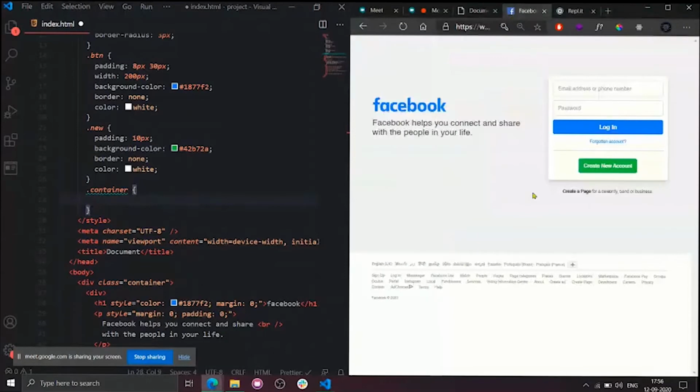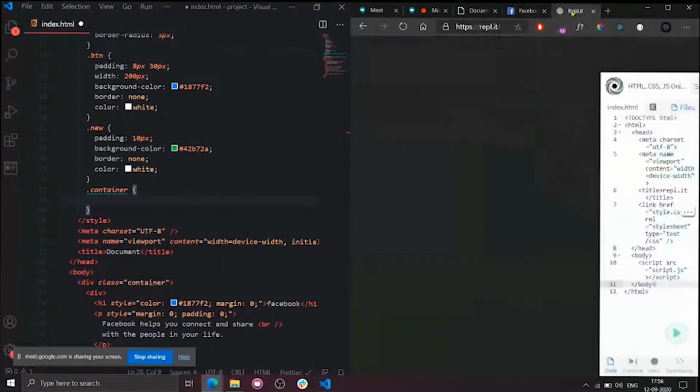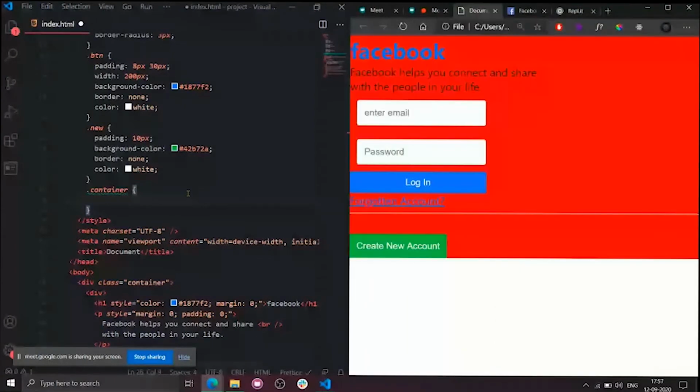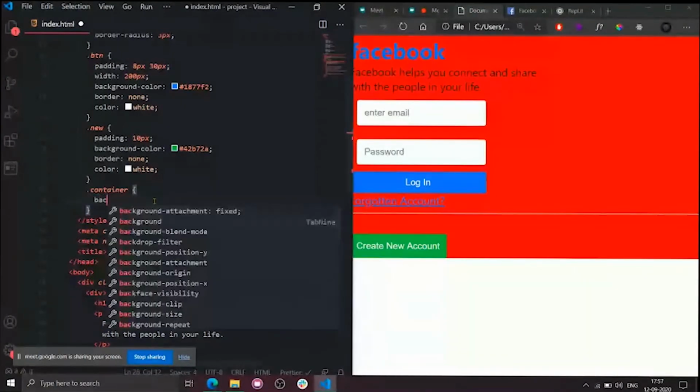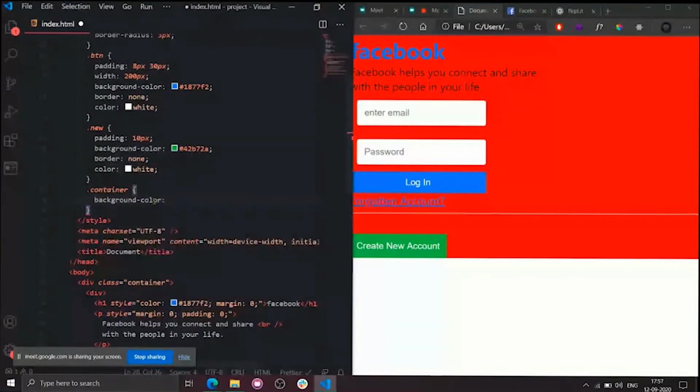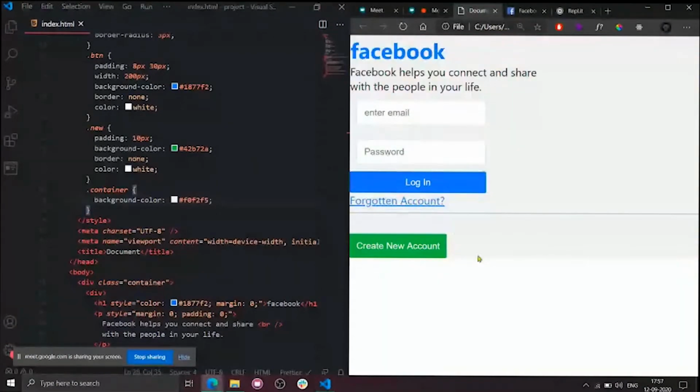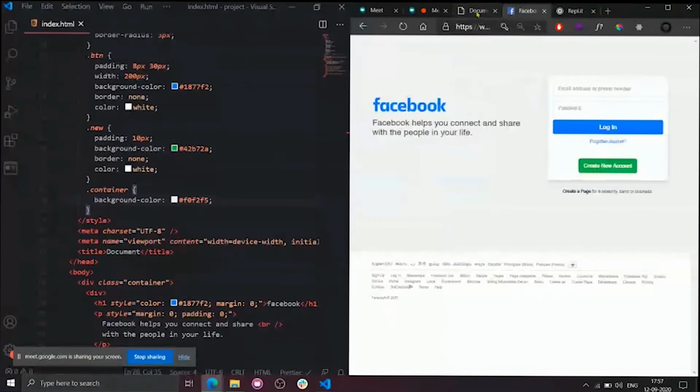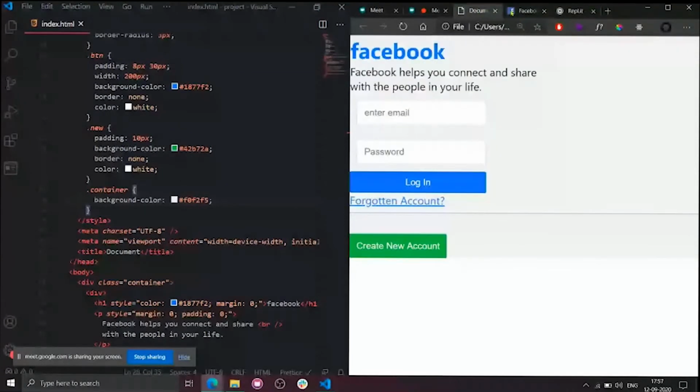Now I will simply copy this color, as I told you earlier. What is this color? I will keep this as my background color. Background color equals hash. Now let's see what we have. We almost got some Facebook vibe. Yes or no, guys? We are getting Facebook vibes. Yes or no?